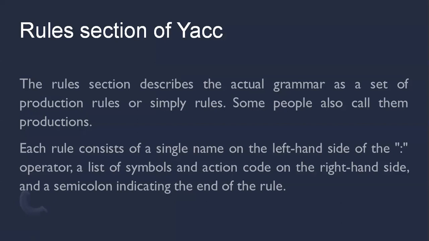So every grammar has them. Each rule consists of a single name on the LHS, the left hand side, and after the LHS there is a colon. At the RHS there is a list of symbols, or action code, that can be generated. A semicolon indicates the end of the rule. This is what we have just seen in the program.